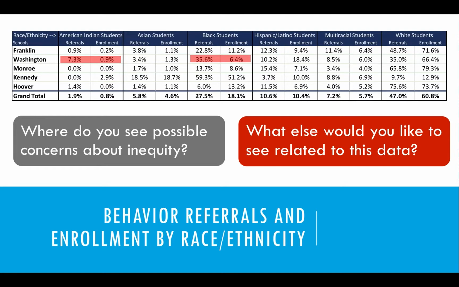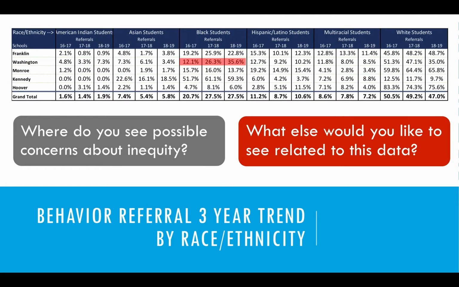Another really good comparison data to look at is trend data. In other words, how are things going from one year to the next?